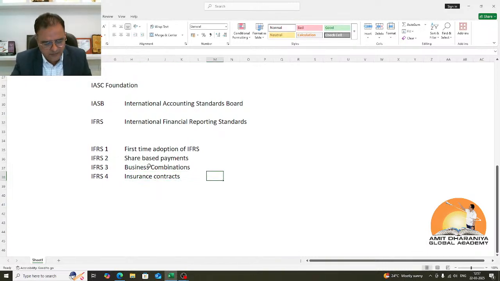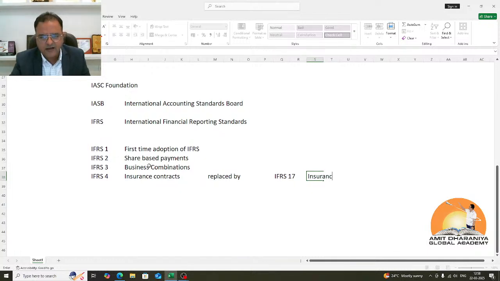Now this has recently been replaced by IFRS 17 insurance contracts. Now for the first time in the list of IFRS, you'll see one standard which is going to be missing now. You'll not see this standard as part of the IFRS series in future, because IFRS 17 has taken over insurance contracts. Earlier till IFRS 16, all the standards were intact, were relevant, applicable, there was no change.